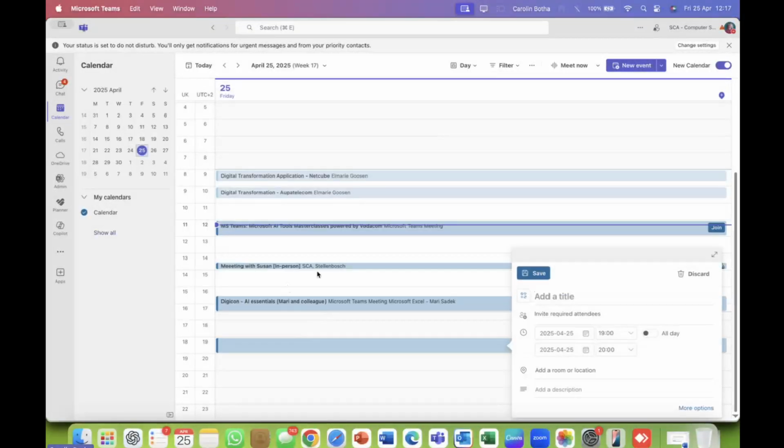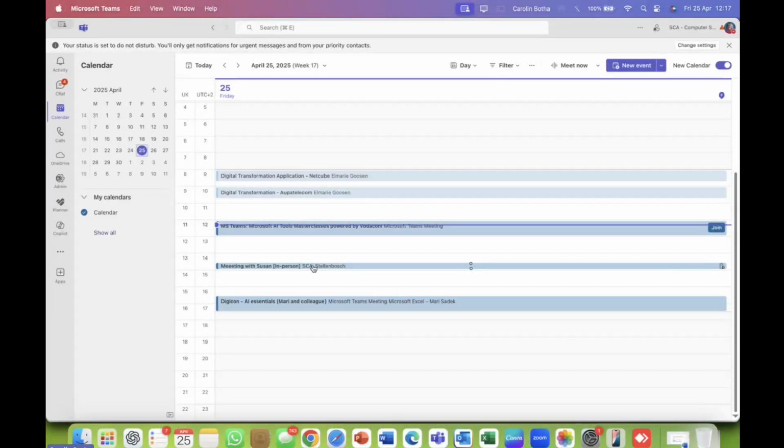And you'll notice now there's an extra item on my calendar, and I can just hover over it and it will indicate to me the exact time. This is Microsoft Teams. Let's see if it indicates that it's in person. Yes, it does, and it also indicates the specific location. So there you go. That's how you would schedule a meeting.